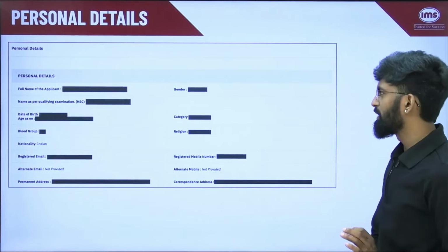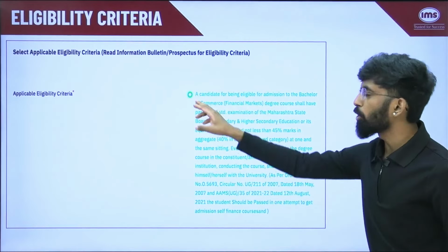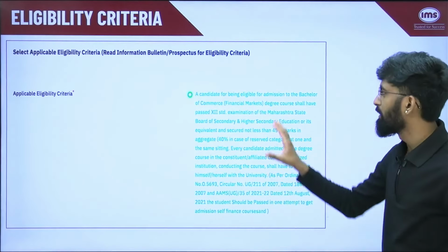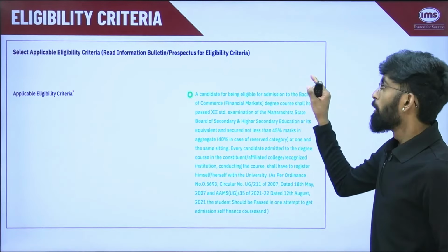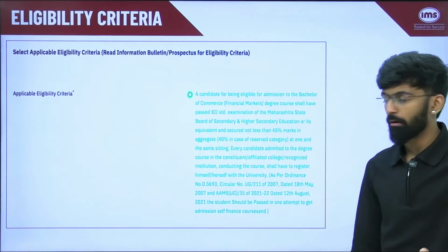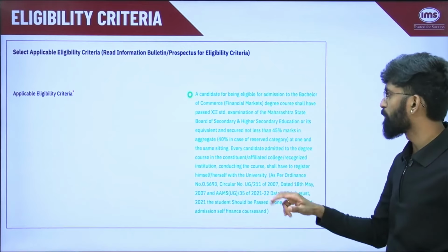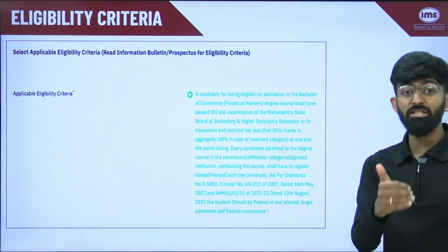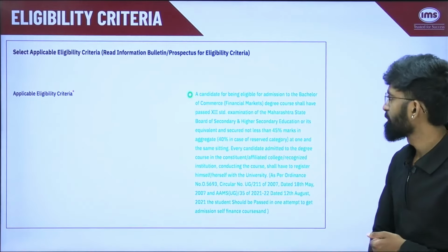Once you are done with this, it will take you to the eligibility criteria. Here you need to click on this checkbox button and radio button and select that you agree to matching the eligibility for this particular program. Now for this program, you can see the name of the program. You can see that the eligibility was not less than 45% of the marks.